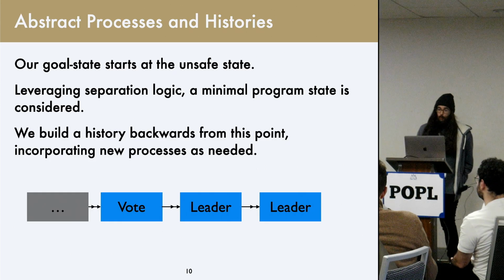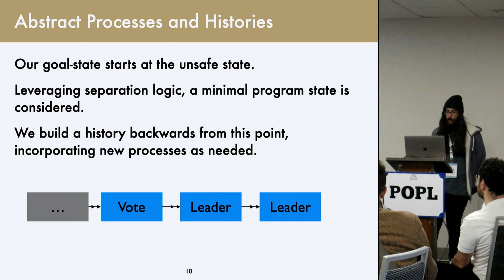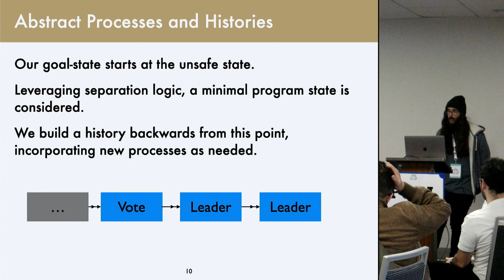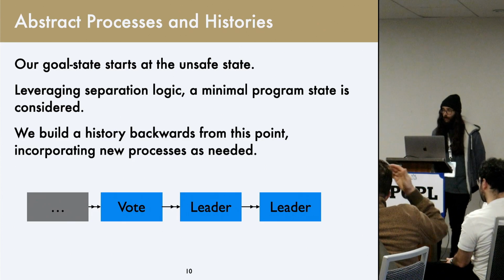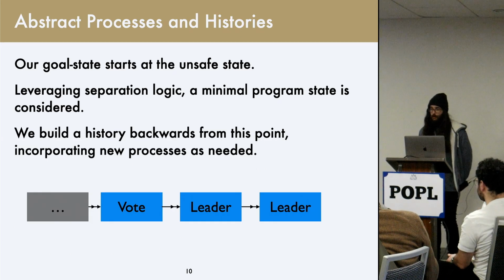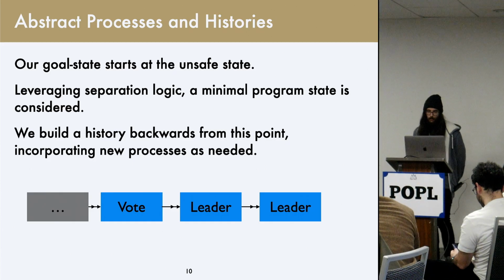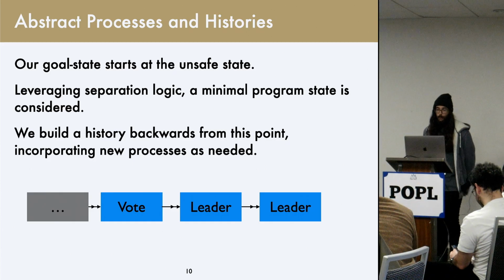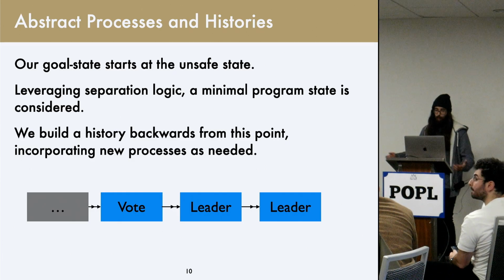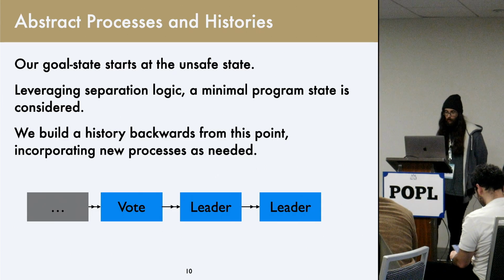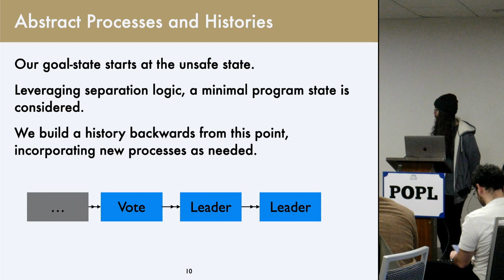And we're going to leverage separation logic here, where our goal state doesn't contain every process in the system, only the ones that might be involved in the error. And so at our beginning, it might be one process that has received a leader message and has just received another leader message. We're going to build up backwards from this point and add processes as needed as they become relevant to the goal. And we're also going to build up a message history.